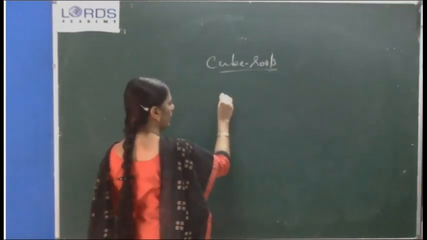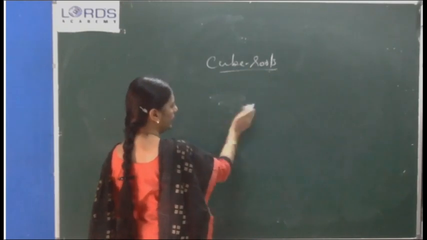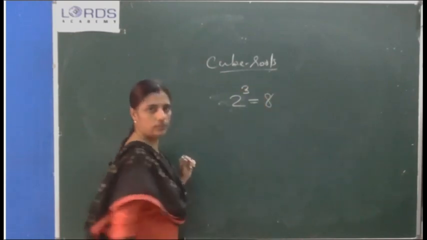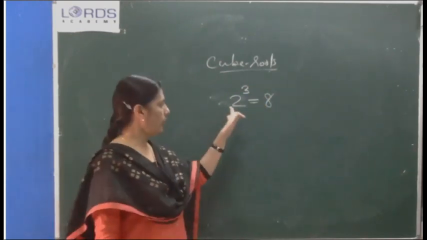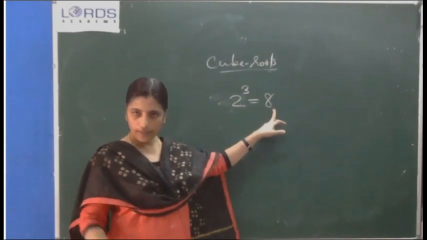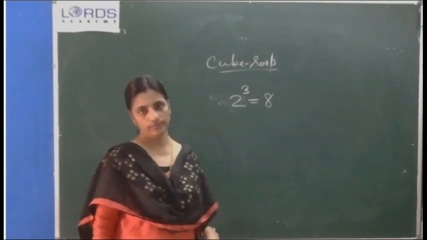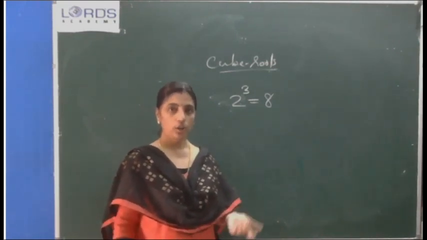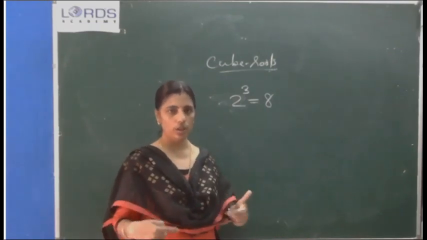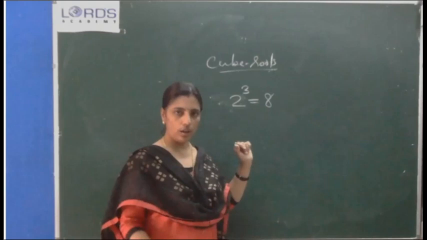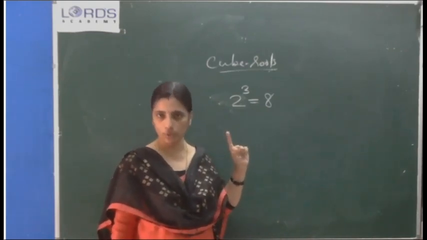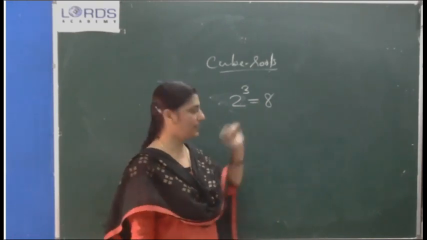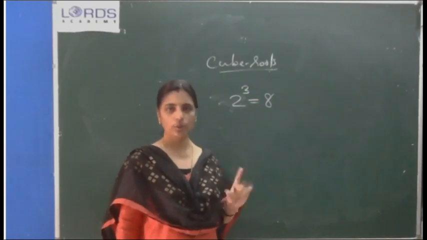See, x, we can take one example. 2 cube equal to 8. Okay, so I can tell cube of 2 is 8, or I can tell cube root of 8 is 2. Clear? Cube of 2 is 8. Or cube root, like a square root: what number to be multiplied 3 times you got 8? Which is that number? 2. So 2 you can call it as cube root. From which root this 8 developed? From 2. So 2 is known as cube root.